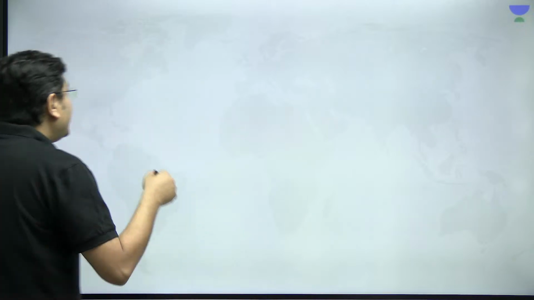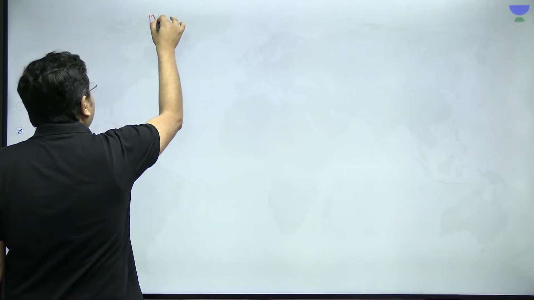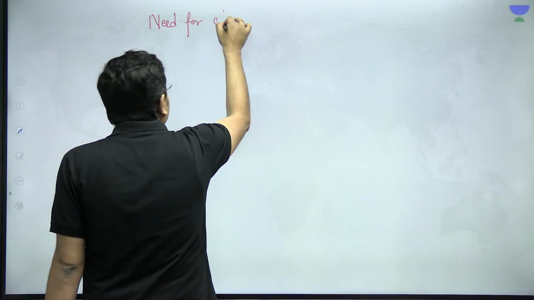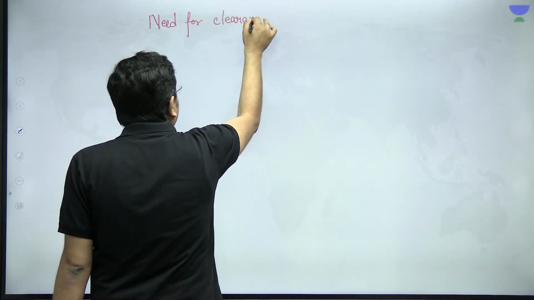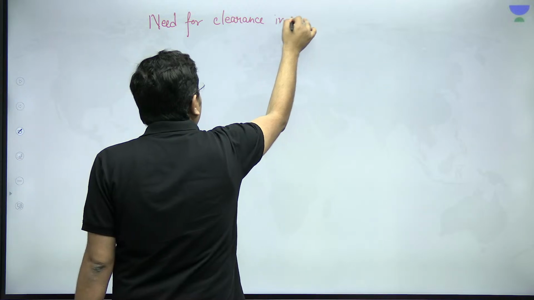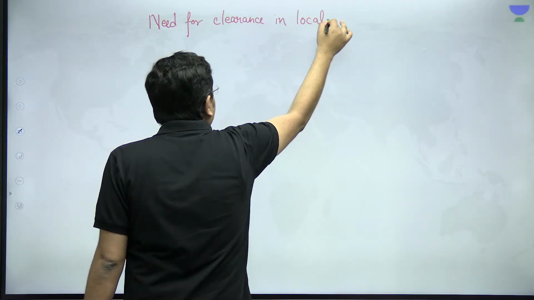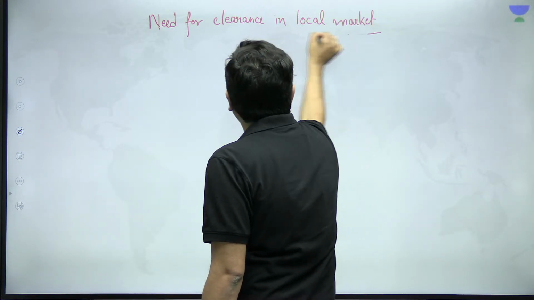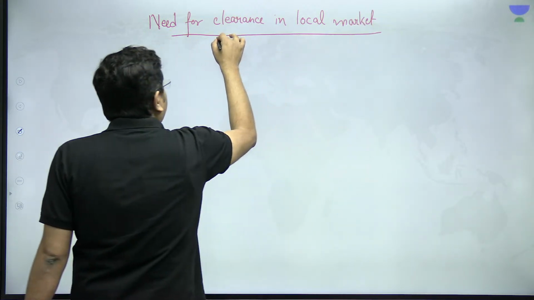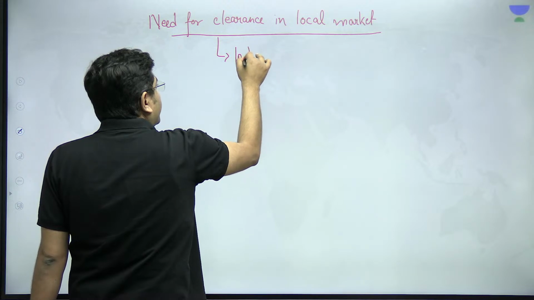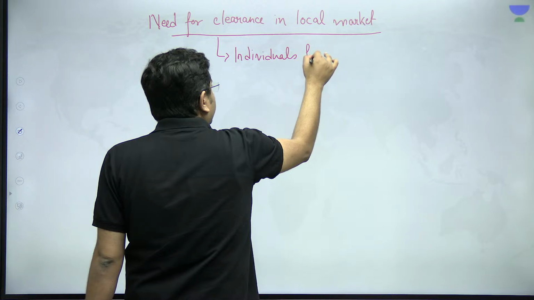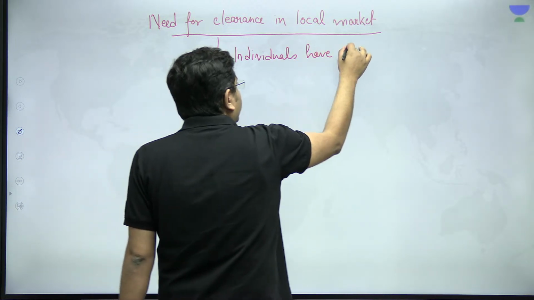So, that brings us to the need for clearance in the local market. Local market here refers to the Indian market. So, here, individuals have different immunity.